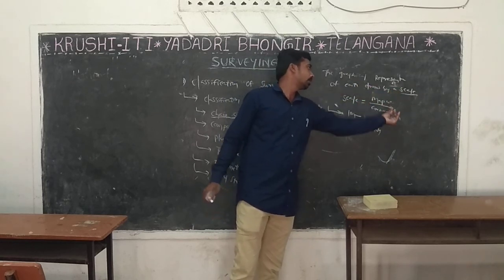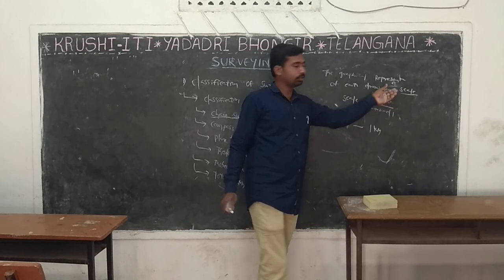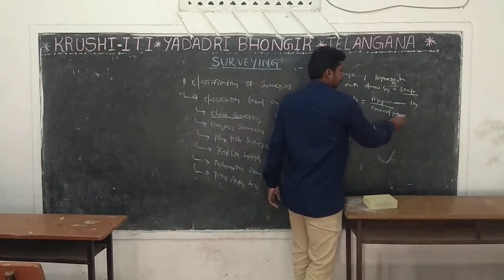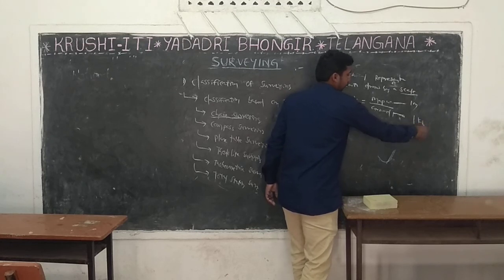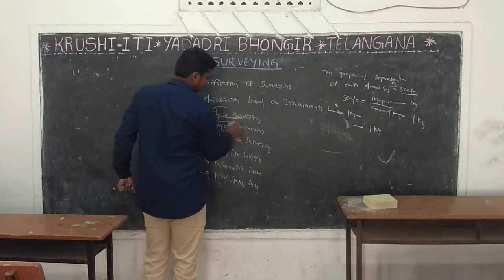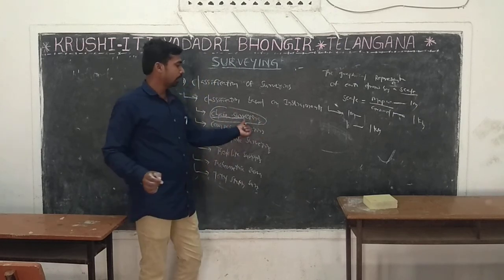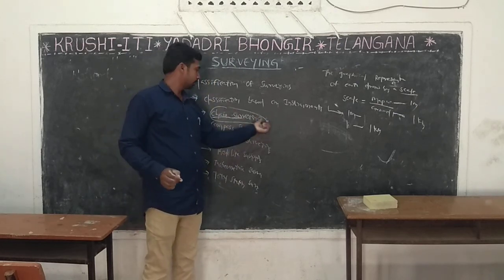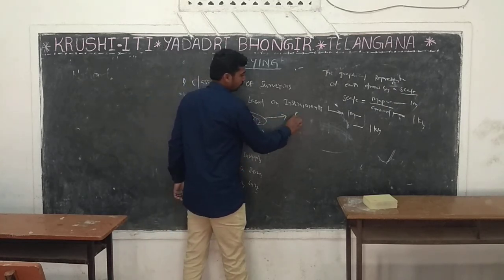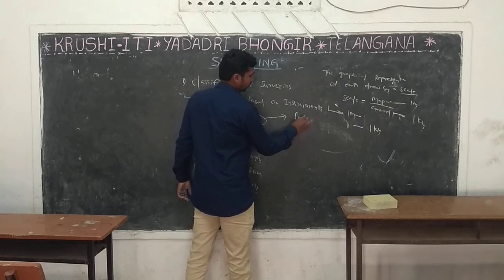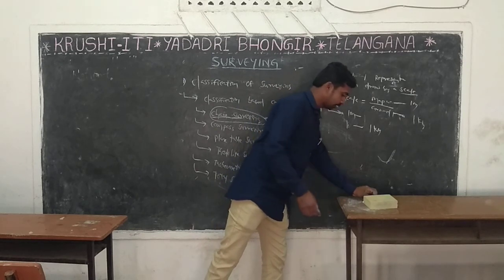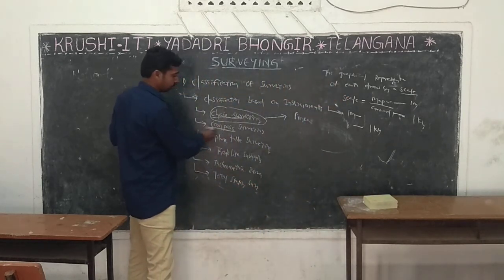What is scale? Map units by ground units. Suppose map units is 1 meter and ground units is 1 kilometer. That is scale. Next, what is the use of chain surveying? Chain surveying is used for linear measurements. Next, compass surveying.